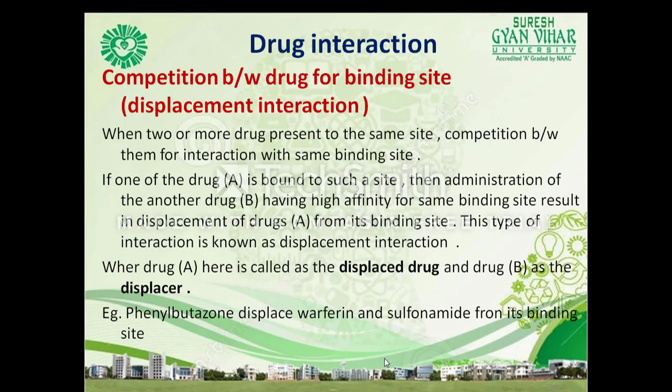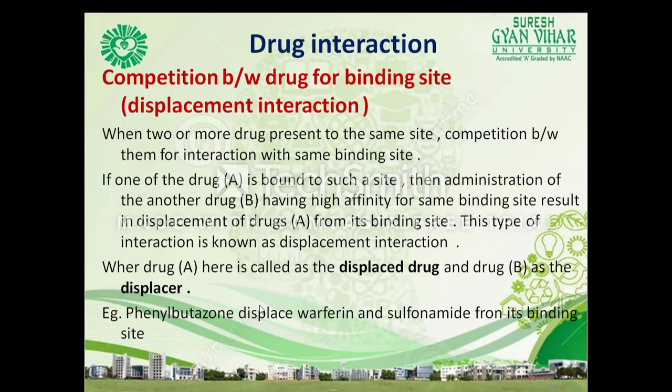So, drug interaction, or competition between drugs for the binding site, is also known as the displacement interaction. Right? When 2 or more drugs can bind to the same site, there is competition between them for interaction with the binding site. If one drug is bound to such a site, then administration of another drug B having a high affinity for that binding site results in the displacement of drug A from its binding site. This type of interaction we know as the displacement interaction, right?